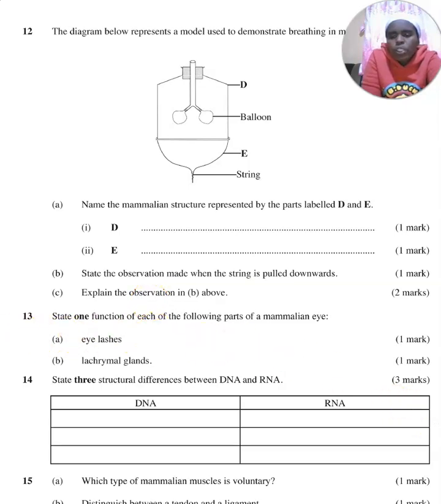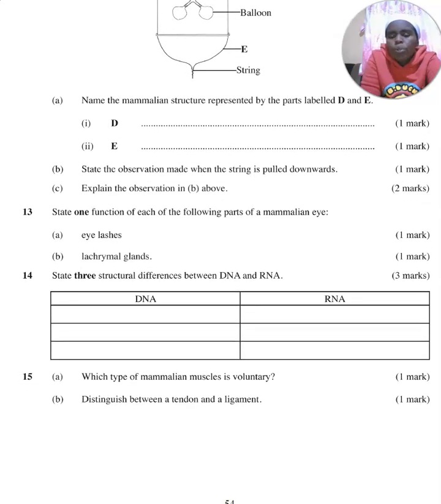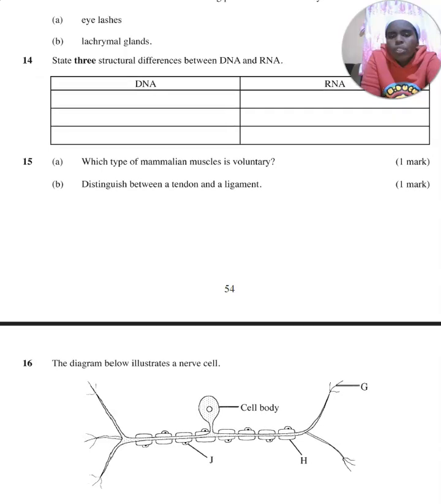The next question is, state one function of each of the following parts of a mammalian eye. Eyelashes. They trap foreign particles entering the eye. Then you have lacrimal glands. They produce tears, which we know are very important in terms of cleaning the eye and also providing the eye with nutrients.